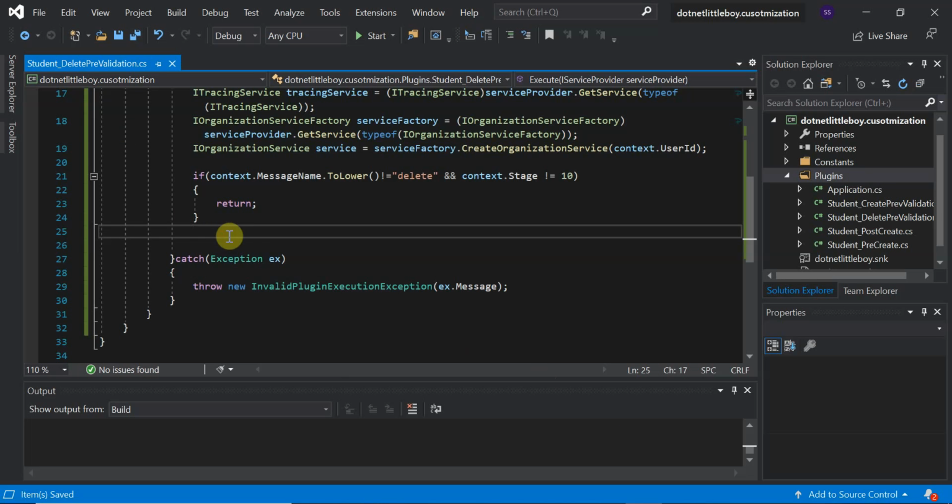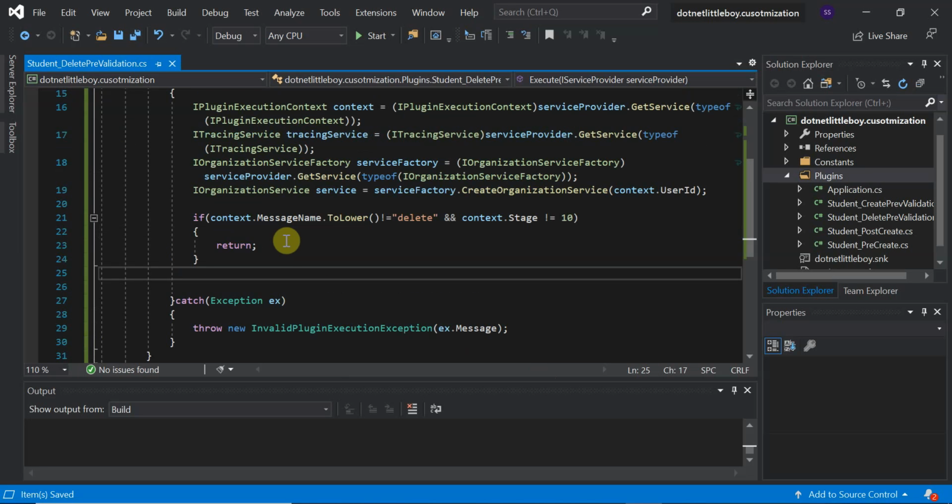When you register your plugin on the delete message, you will not get an entity as the target there. You will get an entity reference, so you have to get your ID from the entity reference.